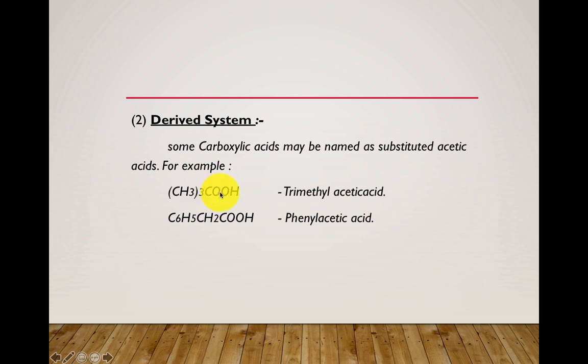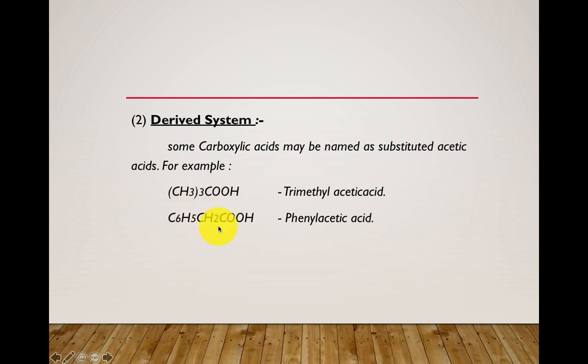In the similar manner, here you have to keep the carbon here. So C COOH, it is known as acetic acid. So what are the substituents here to this acetic acid? How many methyl groups are attached? 3 methyl groups. So it is known as trimethyl acetic acid. So these all come under the derived system. So what is meant by derived system? In the derived system, you are going to name the carboxylic acid as the substituents of acetic acid.